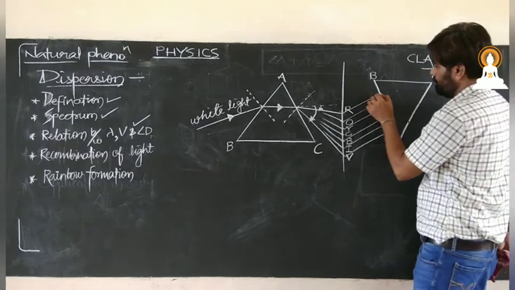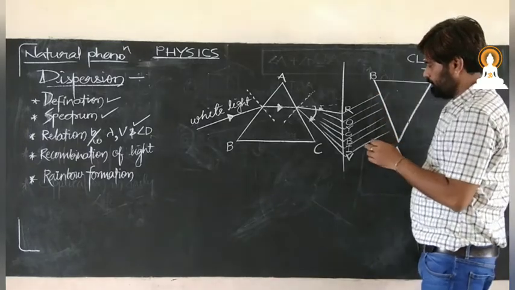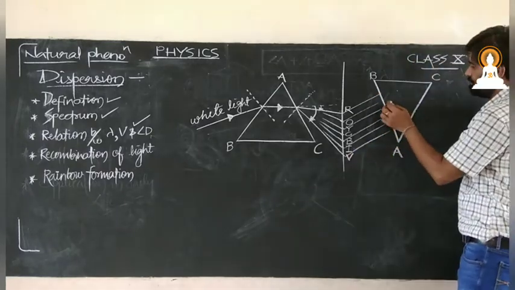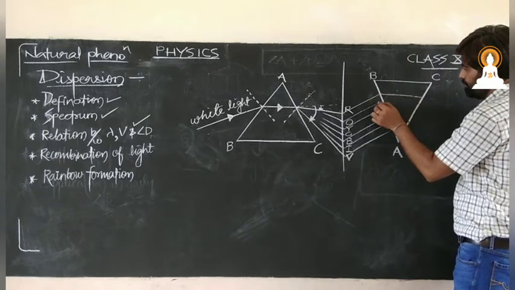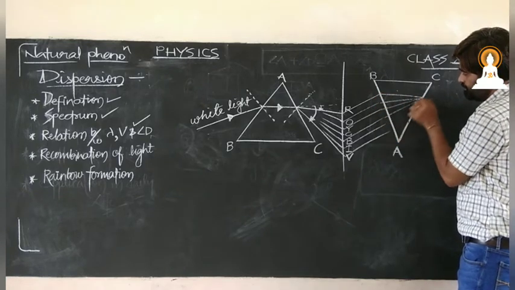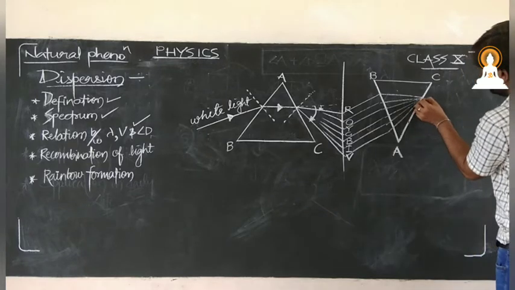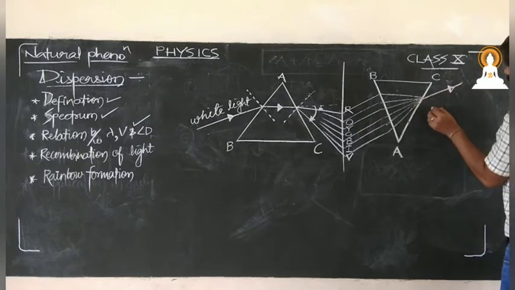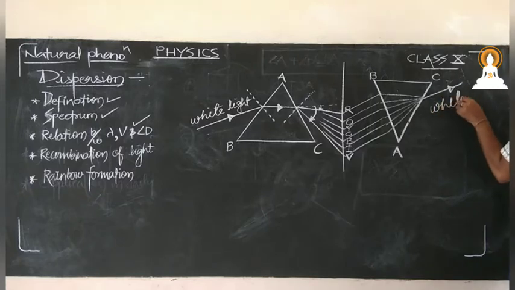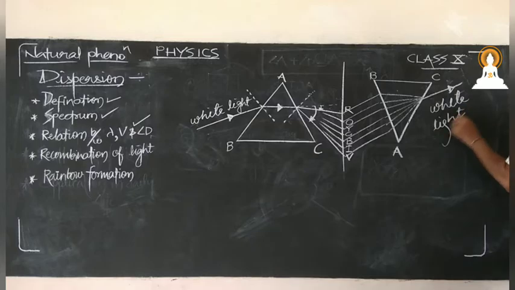They all had their own angle of incidence, and just after the refraction, what did he get? He got the white light again.